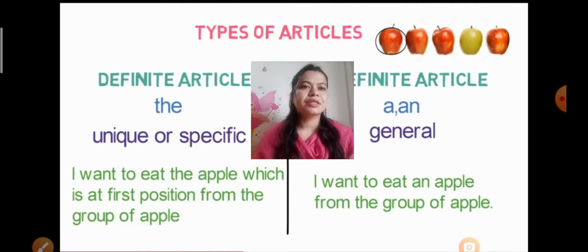It's not fixed, it's not definite, it's indefinite, because I want to eat any apple. General means very simple, anyone you can give me. But when I want to eat a specific apple, I say I want to eat the green apple. This is the difference between the definite and indefinite article.